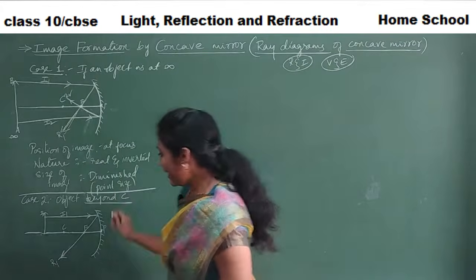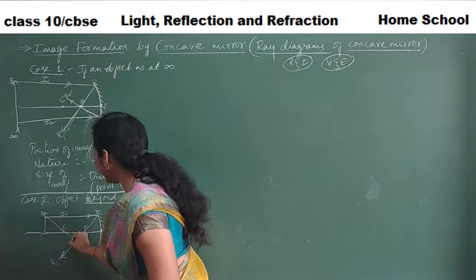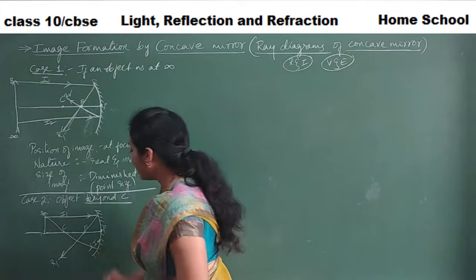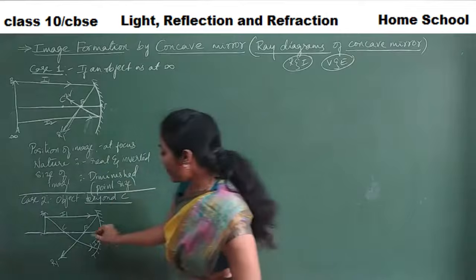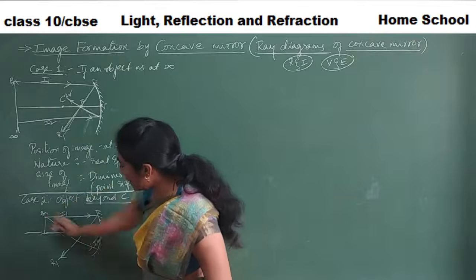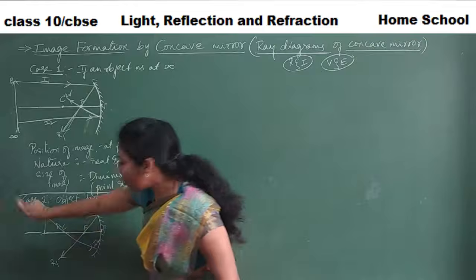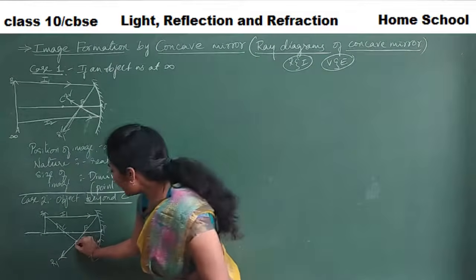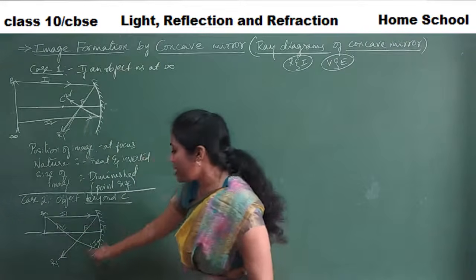Now, the second incident ray, I will take it passing through the center of curvature. This is my second incident ray. I am taking it in such a way that it is passing through the center of curvature. Whenever an incident ray passes through the center of curvature, it moves in the same direction, in the same line. The incident ray goes like this, and the reflected ray also goes like that, because the angle of incidence is 0 and the angle of reflection is also 0. This is the incident ray and this is the reflected ray, whenever it is passing through the center of curvature.